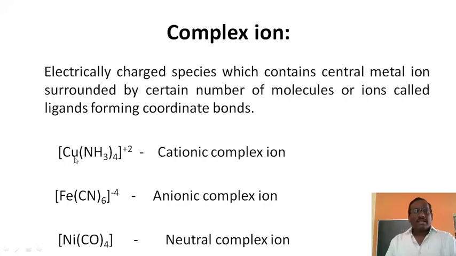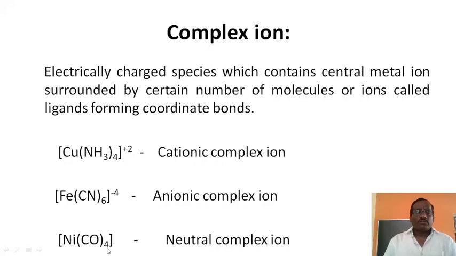In this case, with the presence of coordinate bonding, central copper plus 2 is surrounded by a suitable number of four ammonia molecules. Similarly, [Fe(CN)6] minus 4 is an anionic complex ion. [Cu(NH3)4] plus 2 is a cationic complex because its electrical charge is plus 2. [Fe(CN)6] minus 4 is an anionic complex, not a simple ion but a complex ion, with central iron surrounded by six cyanide ligands through coordinate covalent linkages.